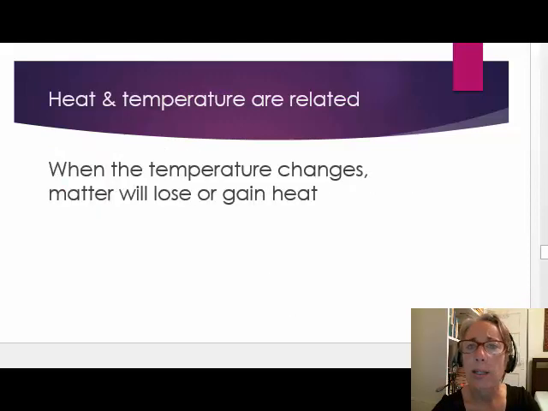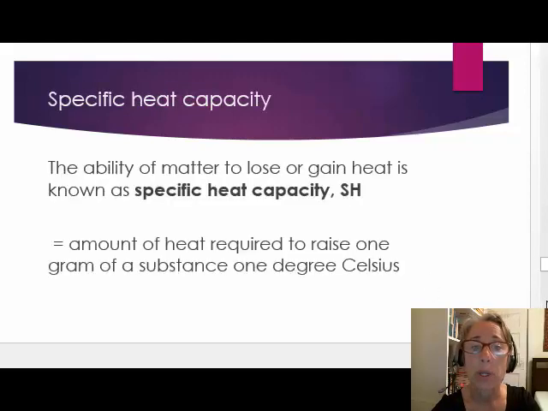So how are heat and temperature related? When temperature changes, matter will lose or gain heat according to the direction of the temperature change. The ability of matter to lose or gain heat is quantified by specific heat capacity, which your textbook abbreviates capital S, capital H. This is equal to the amount of heat required to raise 1 gram of a substance 1 degree Celsius. The relationship between heat and temperature also depends on mass.